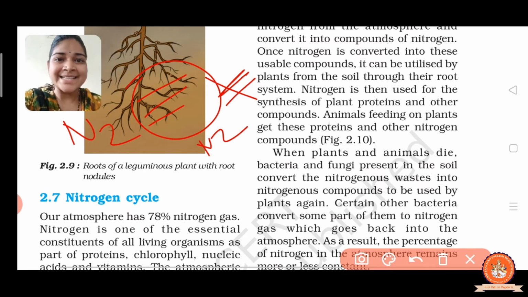But the processes exist, right? So the plant does not take nitrogen directly from the atmosphere. We know very well that atmospheric nitrogen is 78%, but plants cannot consume it directly from the atmosphere. But now, who will solve the problem? You know very well, the Rhizobium bacteria solve this problem, right?